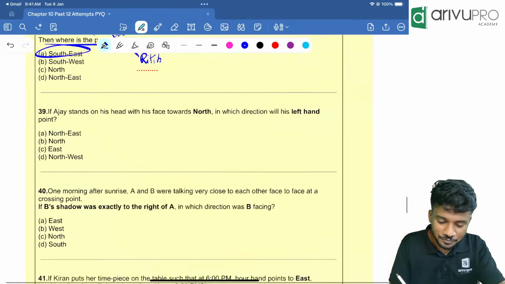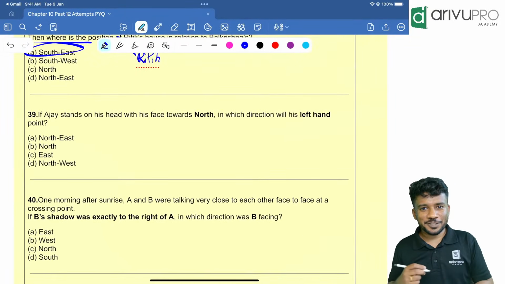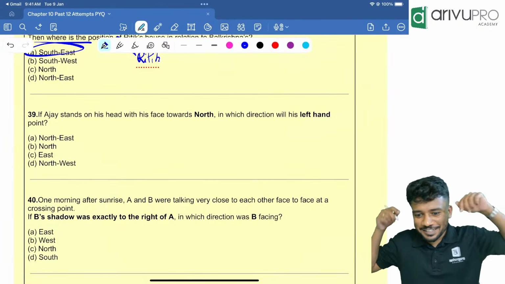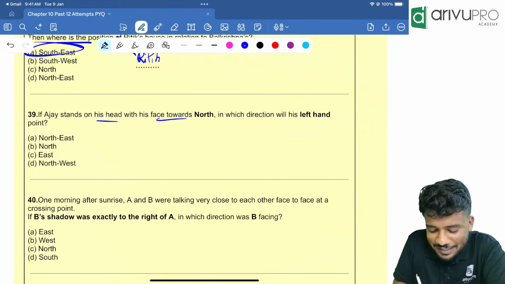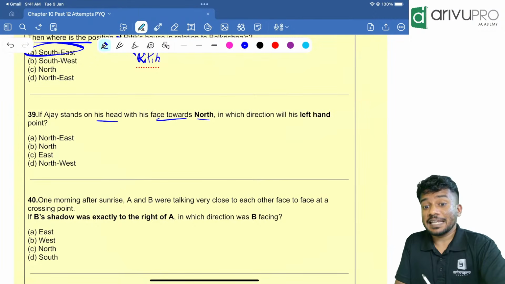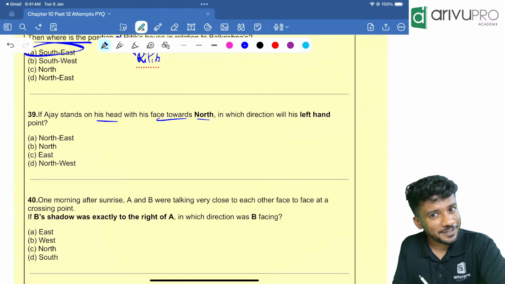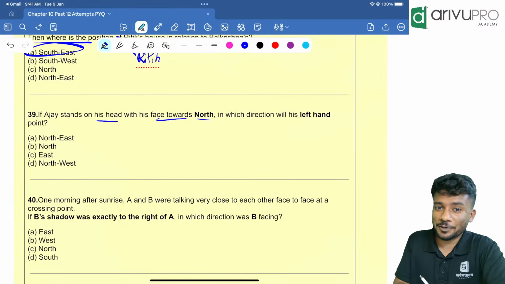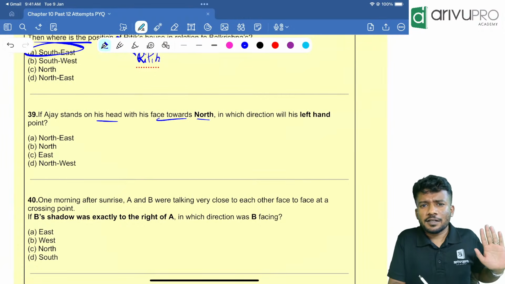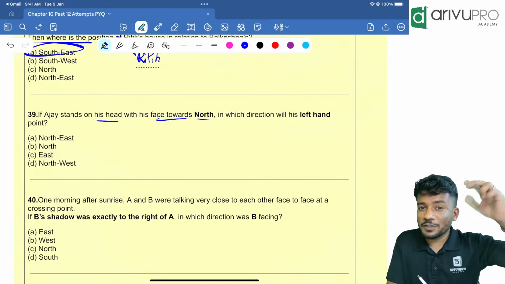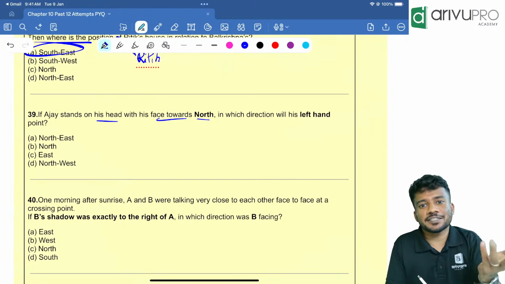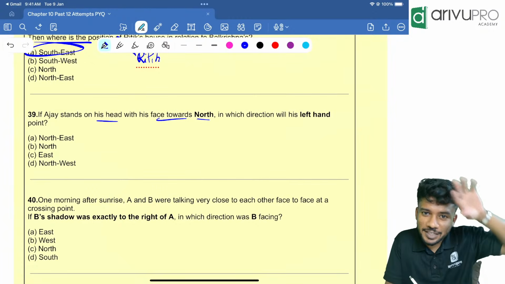Next one. This was a good question. We should think abnormally to get the answer. I'll tell you how. Ajay stands on his head with his face towards north. Okay, he's standing on his head. What was the trick I told you? Whenever we are solving a question based on standing on head, we should solve normally. Then whatever answer we get, take the opposite of that. Whatever direction we get, take the opposite. That's your answer because we are standing on the head.